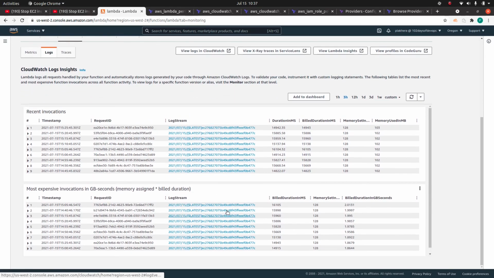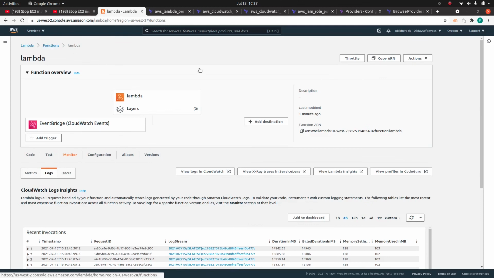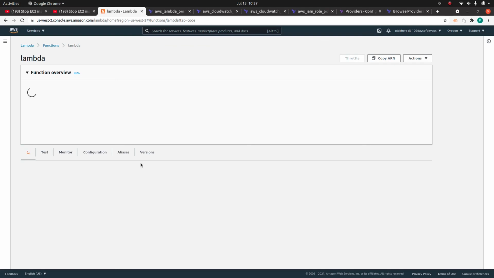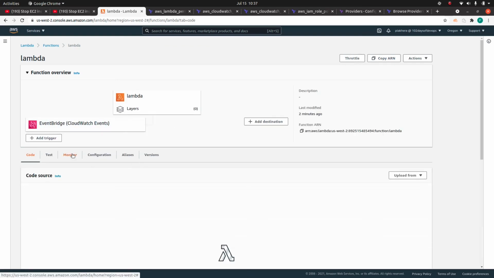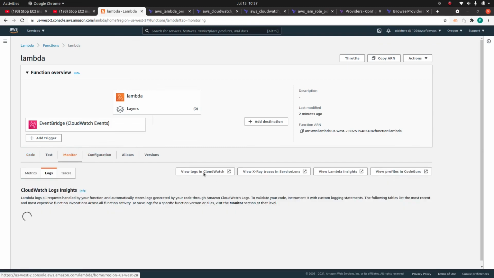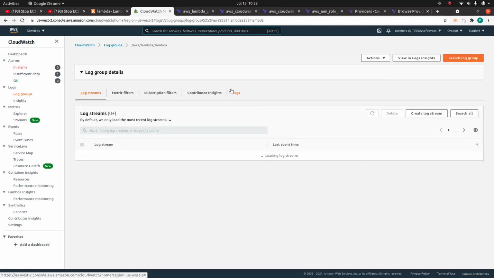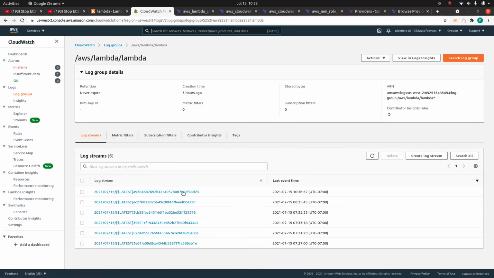Okay, so many logs. This one was 2 minutes ago, and let me see the logs in CloudWatch. Okay, still loading, and we can see this one.